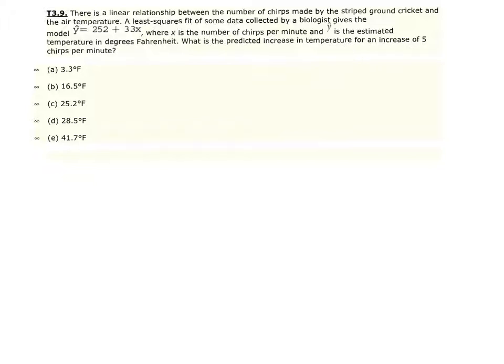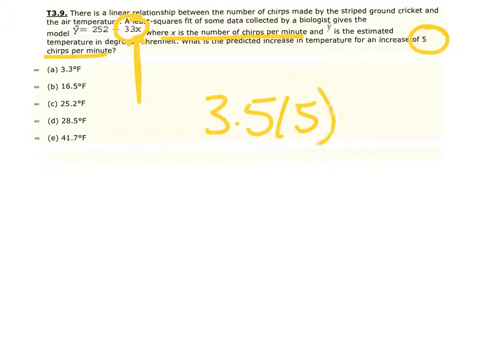Well, in this case, what we can get from this problem is that we know chirps per minute is going to increase by 5. Chirps per minute is the x value. So all you have to do is put 5 in there for x, and the only difference you're going to see is in this slope calculation. If you do 3.3 times the 5, the difference is going to be 16.5, which is going to be letter B.